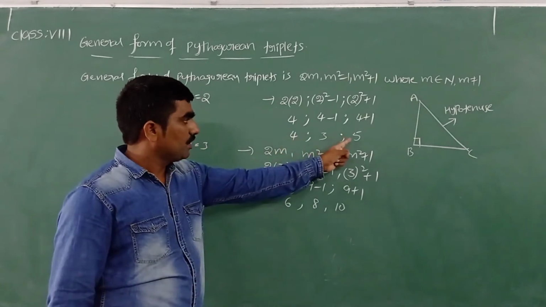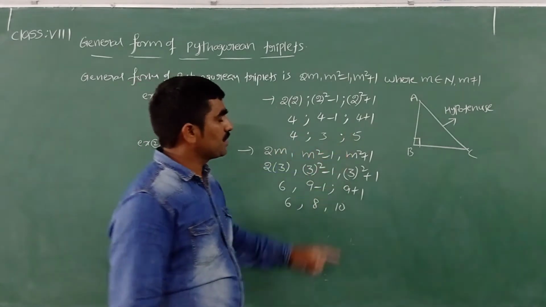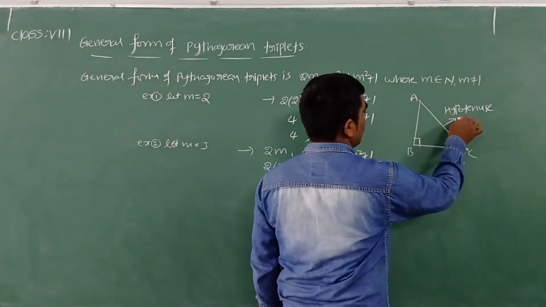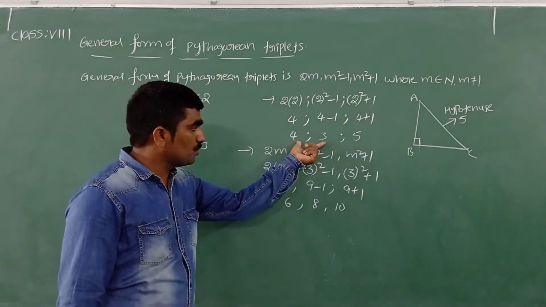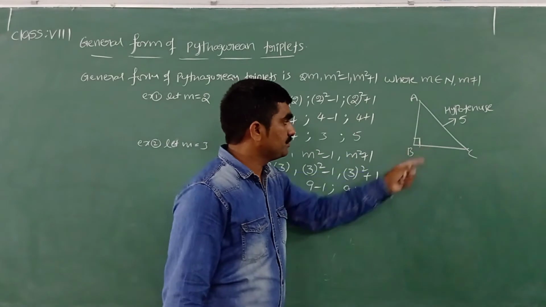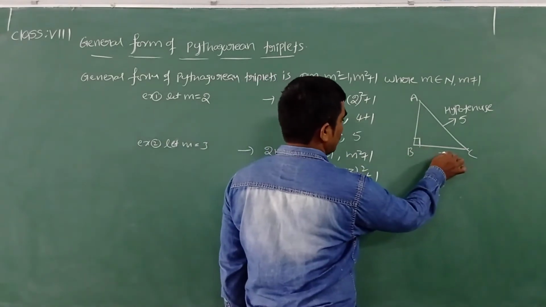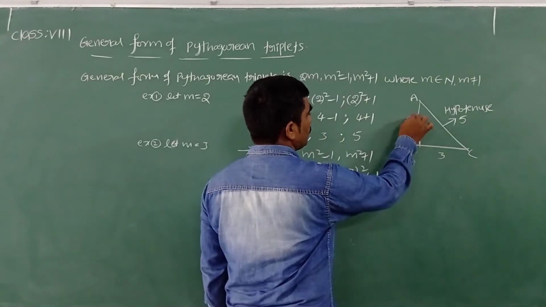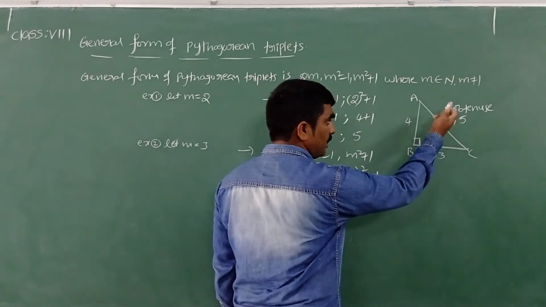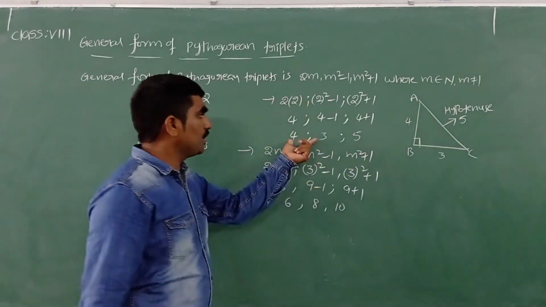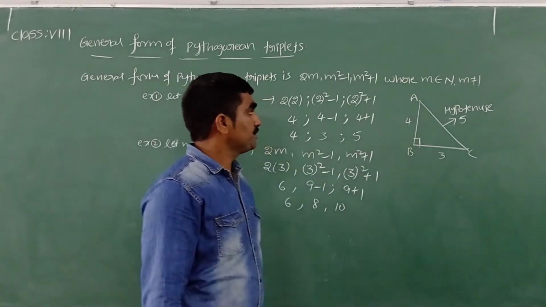Here the greater number is 5, which becomes the length of the hypotenuse. What about these two? These two we can take anywhere. Base 3 means height 4. Base, height, hypotenuse: the hypotenuse must be the greater number, then the remaining two we can take anywhere.